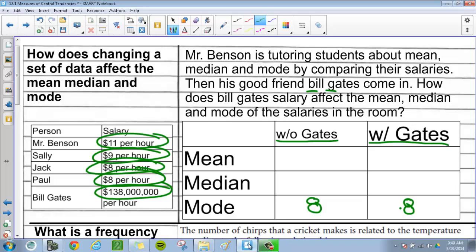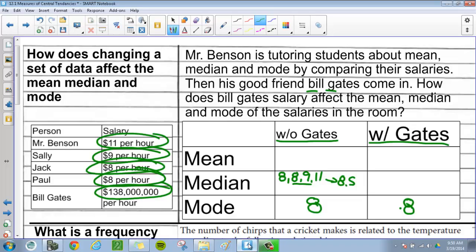Let's check the median. The median would be 8, 8, 9, 11. So remember, we put those in order: 8, 8, 9, and 11. And then we've got to find the middle two, and then we take the average of those middle two. So without Gates, the median is 8.5. Okay, 8 plus 9 is 17, and then 17 divided by 2 is 8.5.